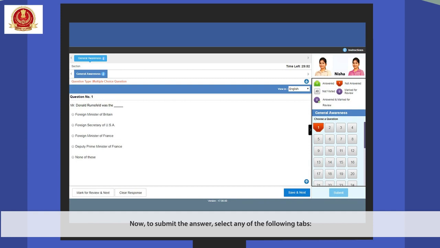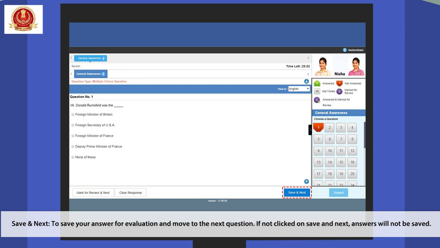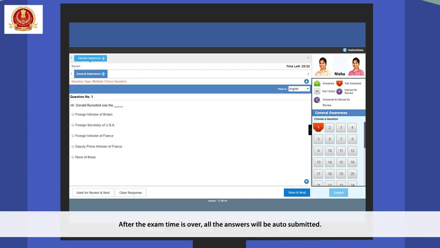Now, to submit the answer, select any of the following tabs. Mark for review and next, to mark the answer to return to it later and move on to the next question. Clear response, to clear the answer option for that question only. Save and next, to save your answer for evaluation and move to the next question. If not clicked on Save and Next, answers will not be saved. After the exam time is over, all the answers will be auto-submitted.